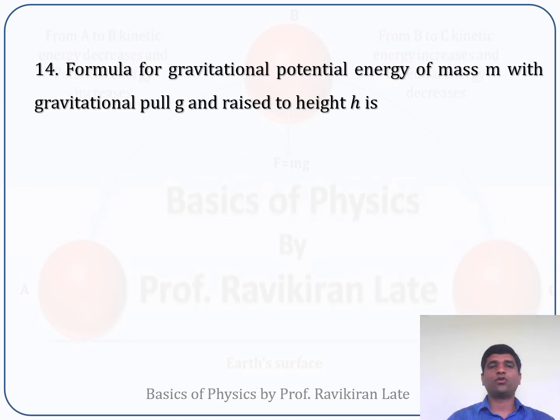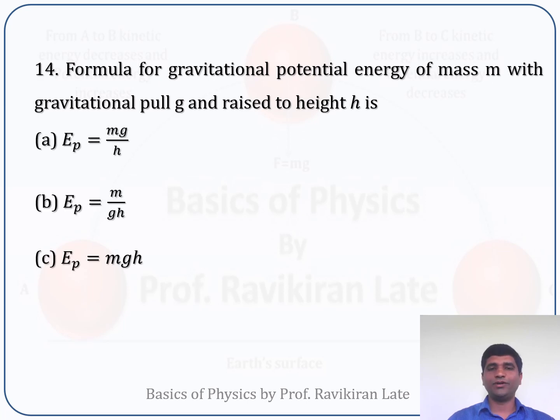Next question is, the formula for gravitational potential energy of mass m with gravitational pull g raised to height h. It's a very trivial question. Potential energy is nothing but the gravitational potential, which is mg into the height, which is mgh. So in this case, option C is correct.